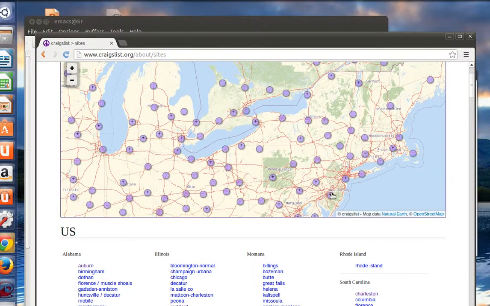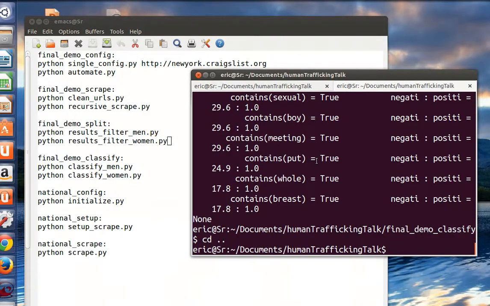Craigslist does this really nice thing where it naturally maps the entire country and all of its major communities. So if someone is moved from community to community as a form of control, then we can figure that out by looking at the pictures and how they move over time. The way I check uniqueness of pictures is a number of things. I look at the hash, I look at the metadata, I look at when the post was posted. All of these things come into play.